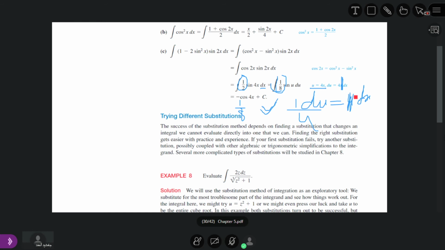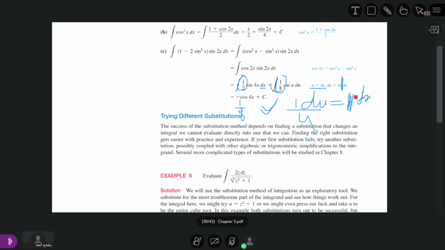Now we use the substitution method. We substitute u equal to 4x. Whenever we take its derivative, what is the derivative of 4x? It is equal to 4. So we get du over dx equal to 4.